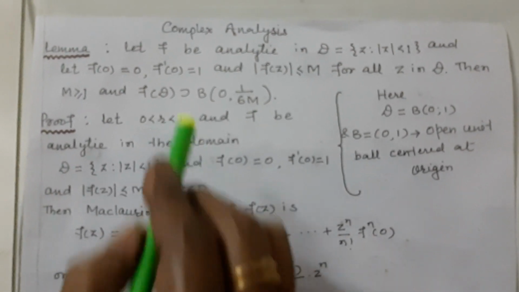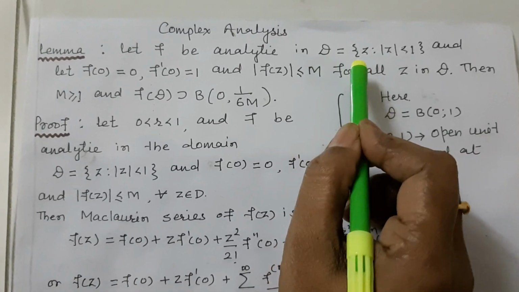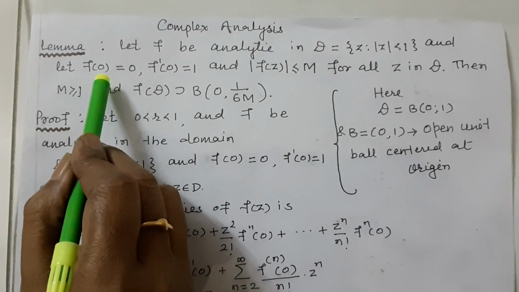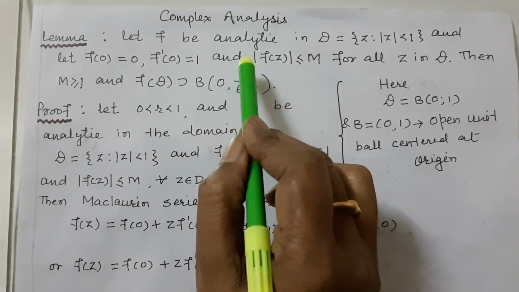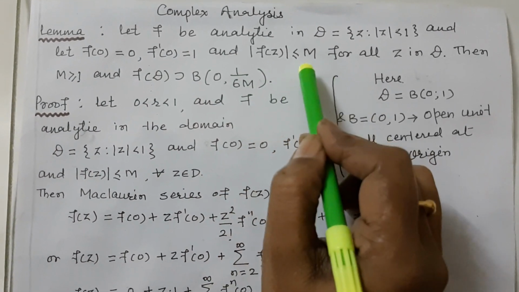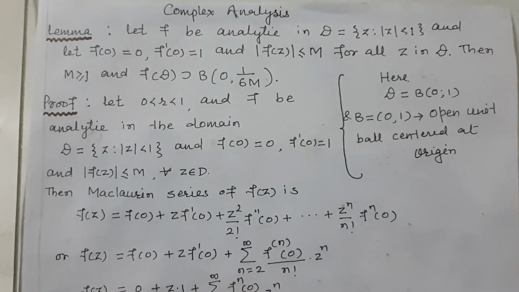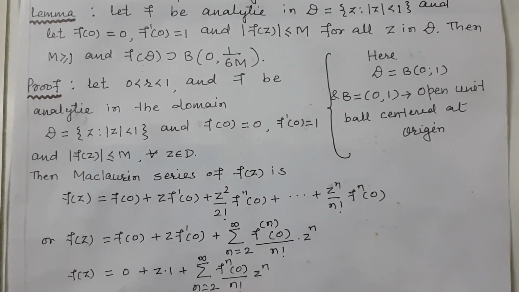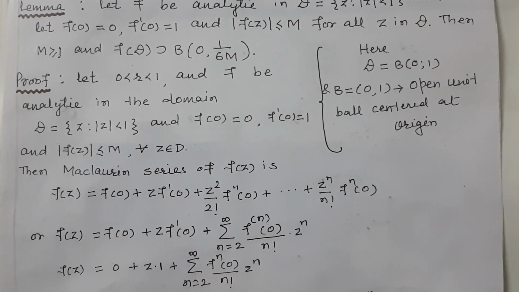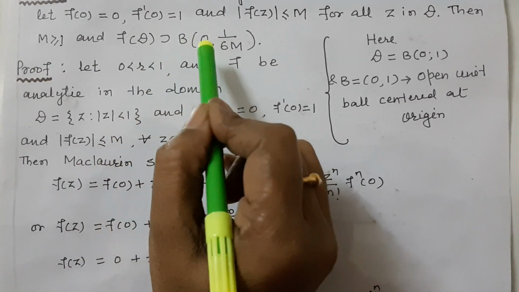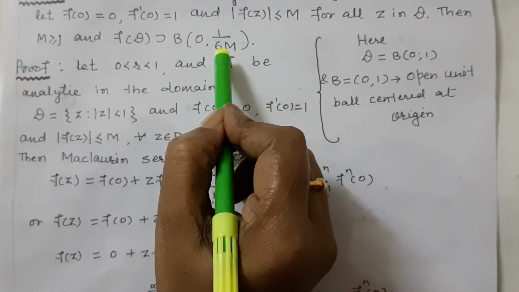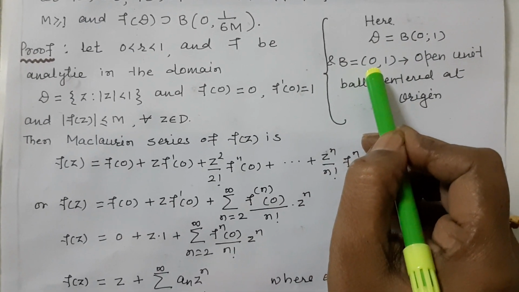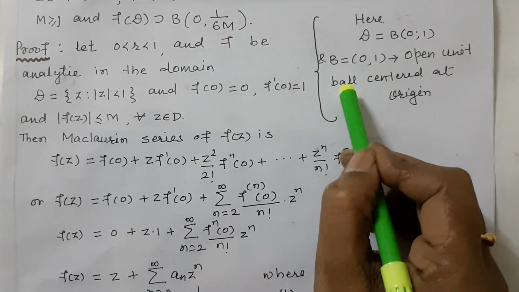The lemma: Let f be analytic in D = {z such that |z| < 1}, and let f(0) = 0, f'(0) = 1, and |f(z)| ≤ M for all z in D. Then M ≥ 1 and f(D) is a proper superset of B(0, 1/6M). Here D = B(0,1), and B(0,1) is defined as the open unit ball centered at the origin.